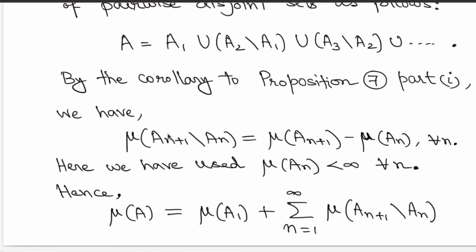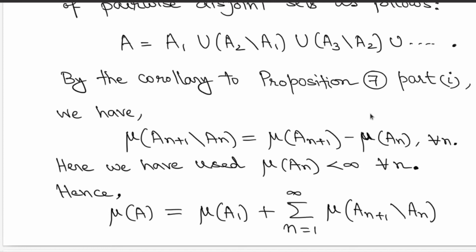Apply finite additivity, you get that measure of A_{n+1} is nothing but the addition of the individual sizes of A_n and A_{n+1} minus A_n. But then, since you are dealing with sets with finite mass, we have made that assumption, you are allowed to subtract and get this relation that mu of A_{n+1} minus A_n, on your left hand side, is equal to measure of A_{n+1} minus measure of A_n.